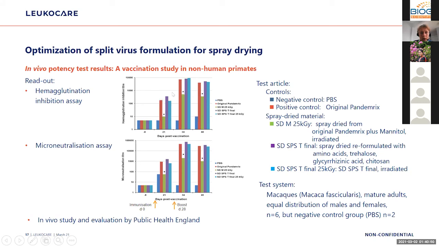The positive control exerts its activity, and we can see that here the trehalose stabilized materials are more or less the same as the positive control. There's no significant difference. The green bar represents the mannitol stabilized material, and here we have a significant lesser effect, and results for both tests are almost identical.